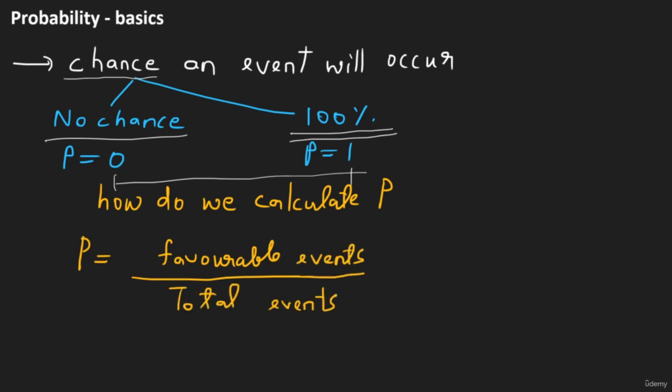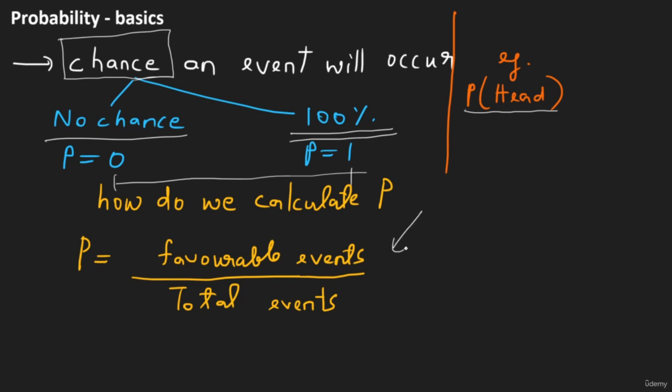Let's take an example to understand this. Say you are tossing a coin and you want to find the probability that you get a head. Now, that, as we've seen over here, is nothing but the chance that the outcome of this event, which is tossing a coin, is heads. Now, probability of getting a head is equal to the favorable events divided by the total events.